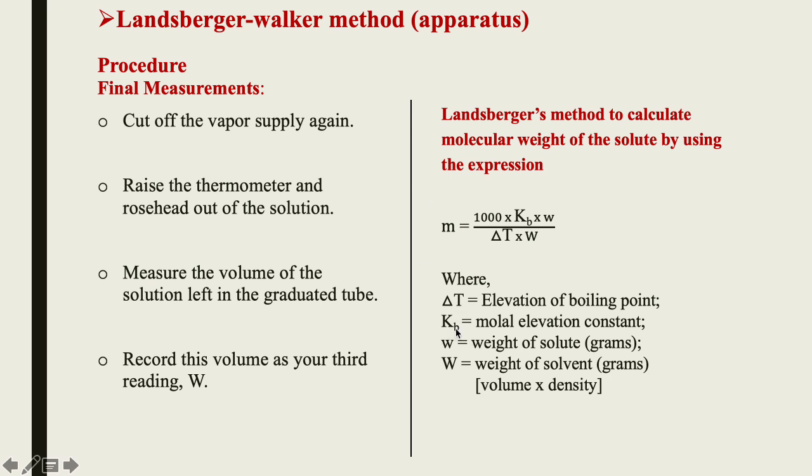Kb is specific to the solvent, and we have the value, that is the molar elevation constant, and the weight of the solid we know, in grams. The weight of the solvent, the third reading, we can get from the volume: volume into density gives weight, or you can directly measure it by weighing balance. So all these four parameters we know, and then the fifth parameter we can definitely tell, that is the molecular weight of the solid. That's how we calculate the molecular weight of the solid.